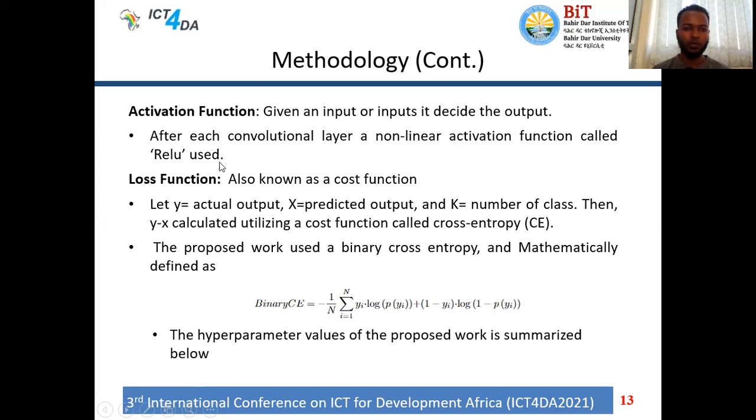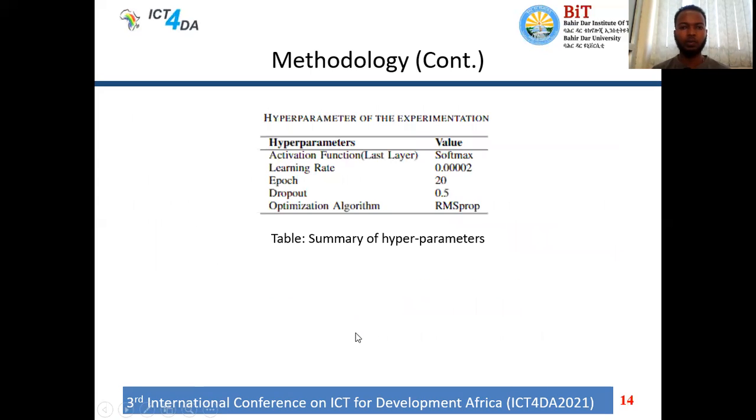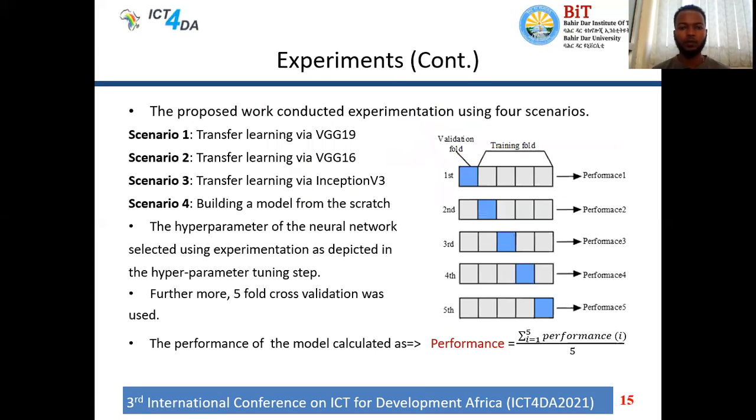This was used based on the experimentation. And the other one is the loss function. Since we have two classes, the healthy and Blight infected class, we applied binary cross entropy, which is recommended for binary classification problems. As you can see from this image, these are the hyperparameters listed and their values applied in the research.